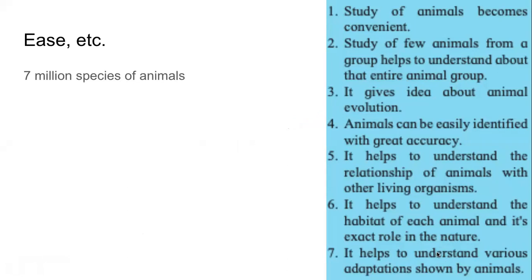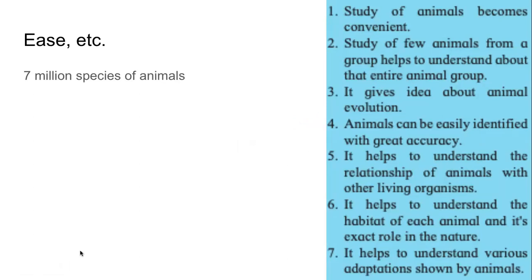Let us appreciate that because of the biodiversity on our planet, there are more than 7 million species of animals. 7 million, more than. We find it difficult to study 5 subjects in school. How are we supposed to study 7 million species of animals?